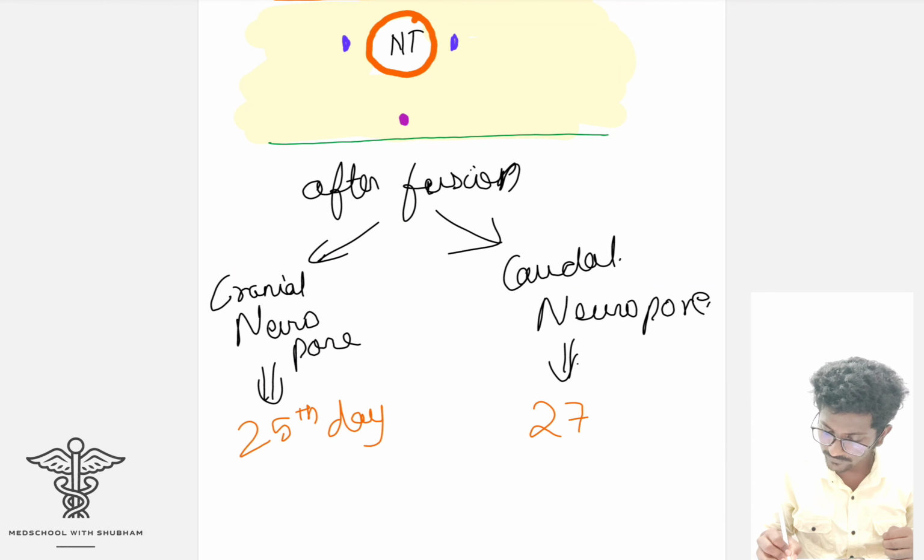These neuropores will get closed on the 25th and the 27th day.